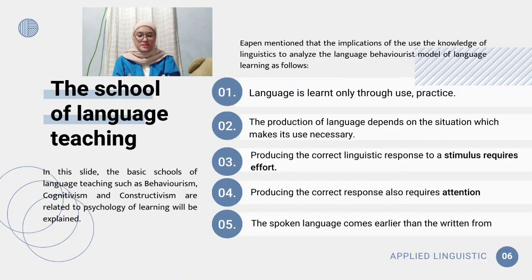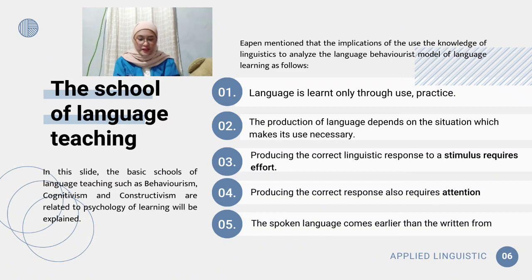The next slide is the School of Language Teaching. In this slide, the basic schools of language teaching, such as behaviorism, cognitivism, and constructivism, which are related to the psychology of learning, will be explained. Ippen mentioned the implications of using the knowledge of linguistics to analyze the behaviorist model of language learning as follows.